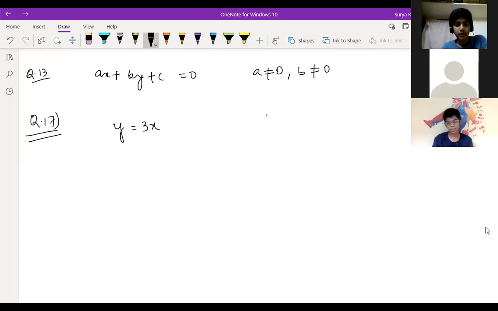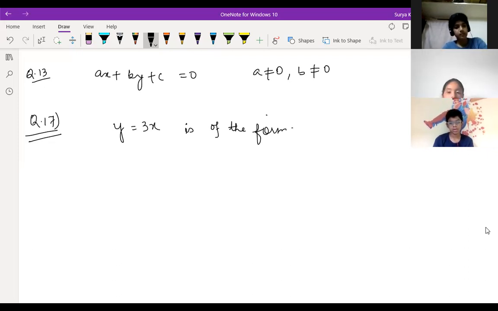Nihar, this was clear, no? Any point on the line y equals 3x is of the form... Yes, sir, I got it, sir. So this one I have a doubt, this 17th one. See, they are asking here, any point on y equals 3x is of the form.